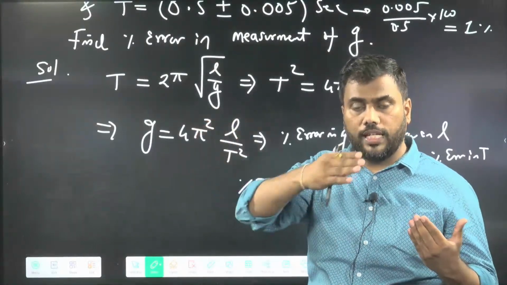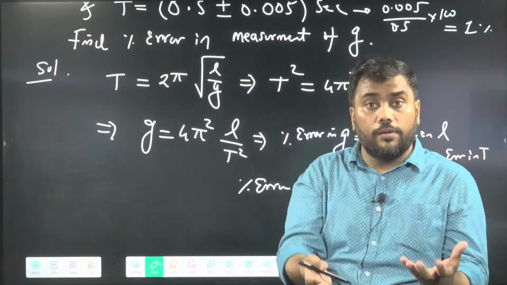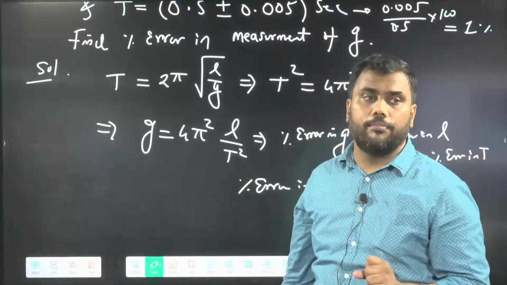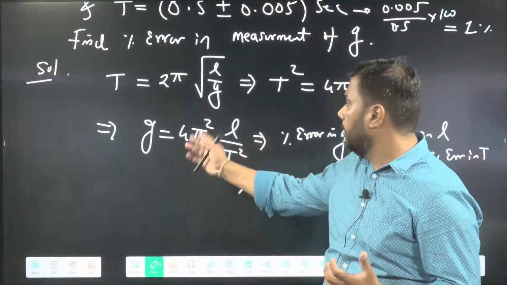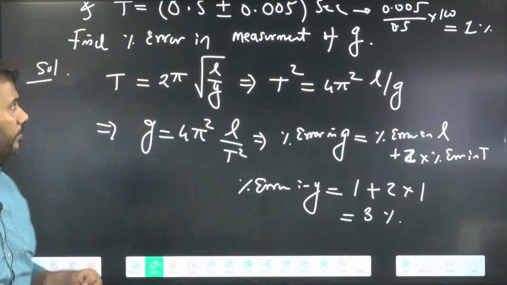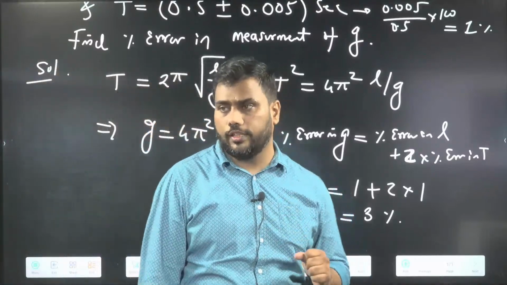Using the time period and the length of the string, we can measure the value of G. So this kind of question may be asked in errors.